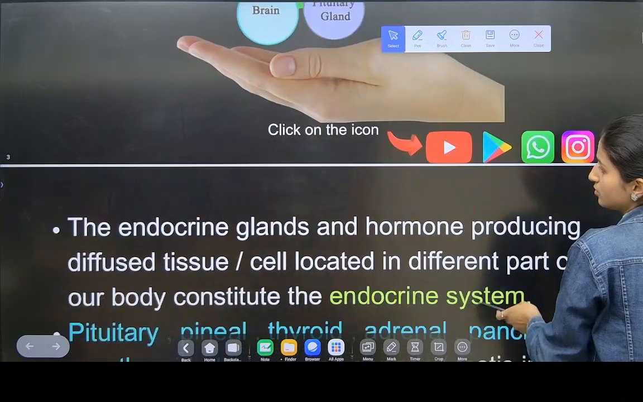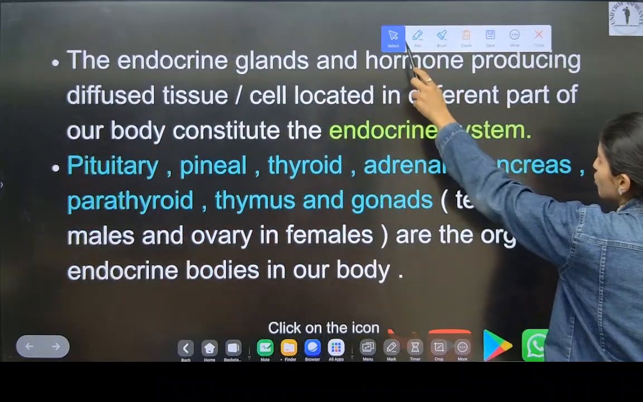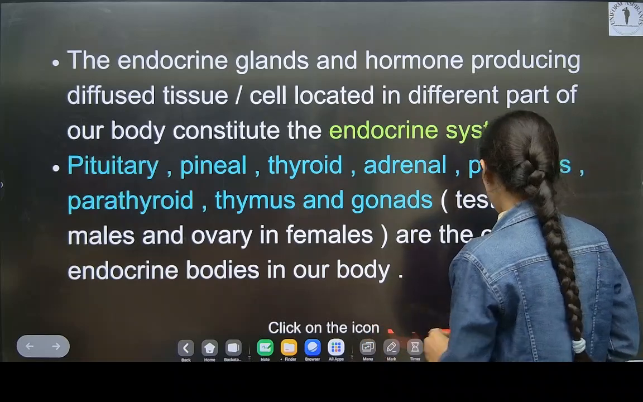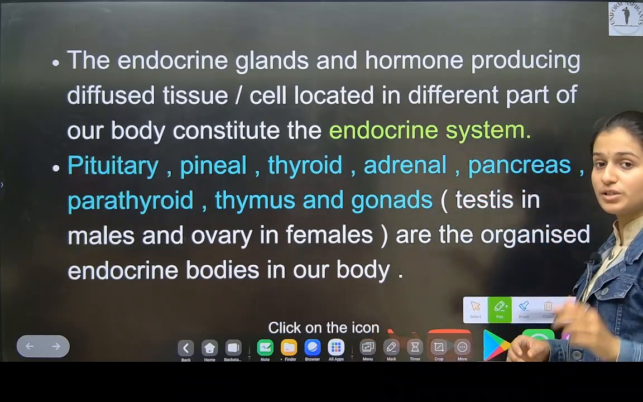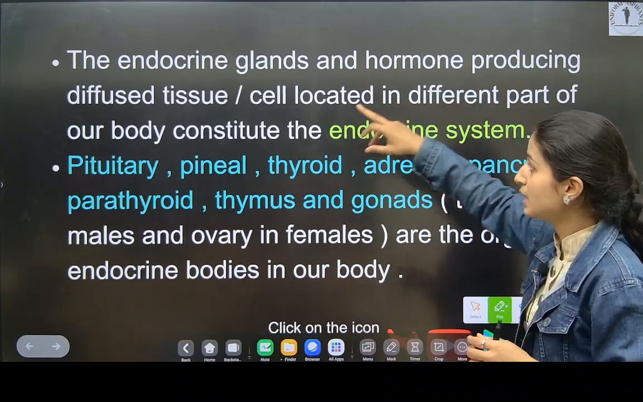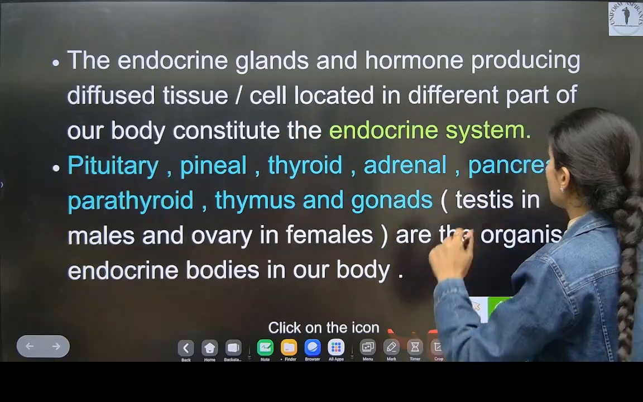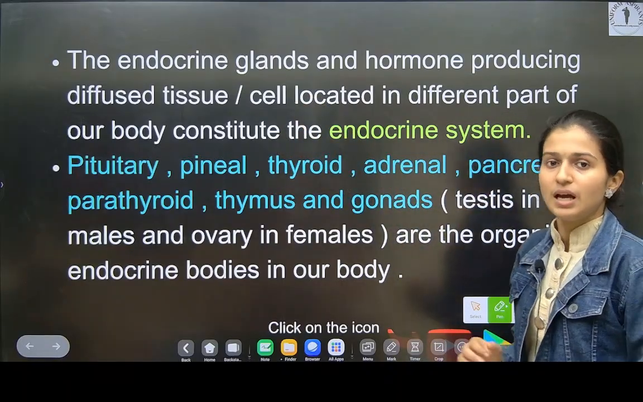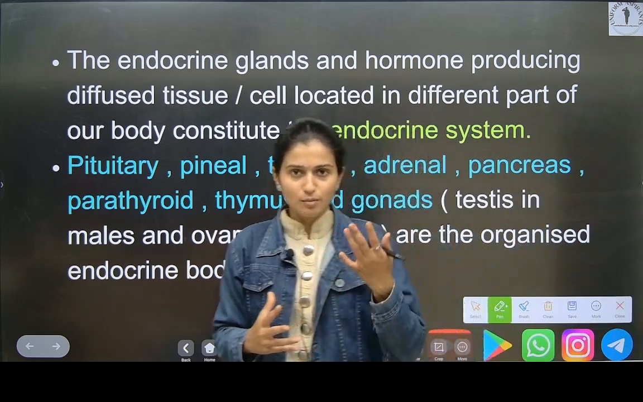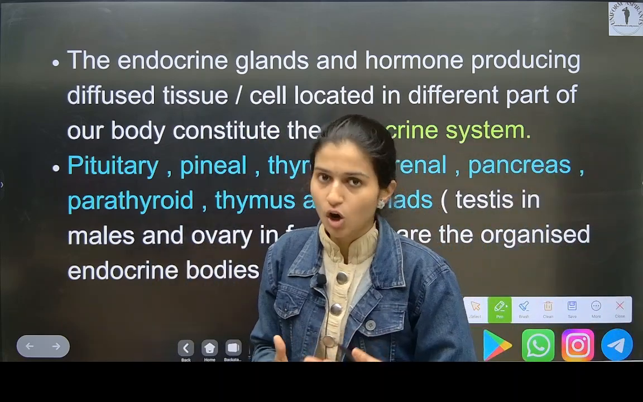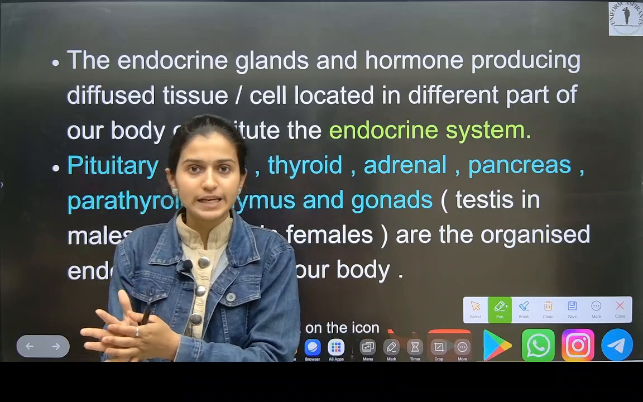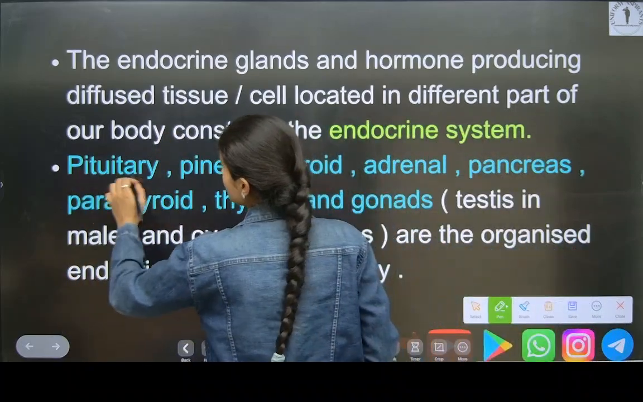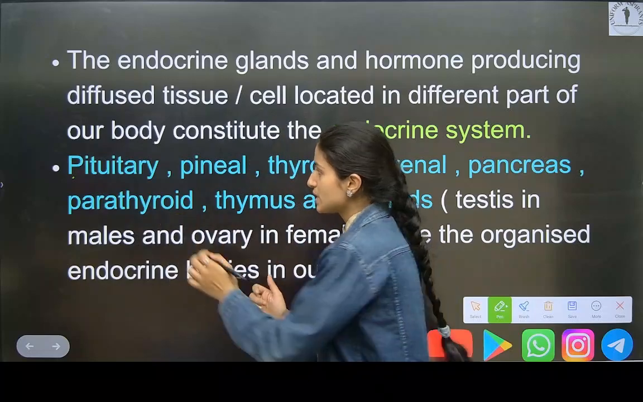Let me move further. See now here, what does endocrine gland do? Listen here. The endocrine glands and hormones producing diffuse tissue cells located in different parts of our body constitute endocrine system. I told you now there are different organs in our body which secrete hormones, and those hormones are secreted inside the blood. Now we will learn which are these organs which secrete hormones.